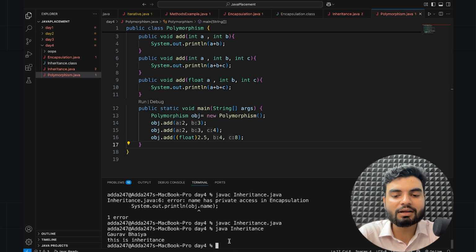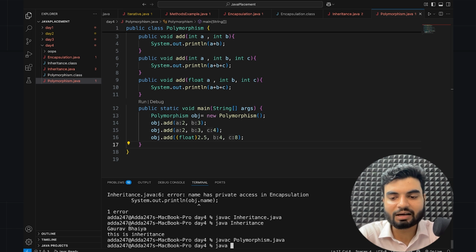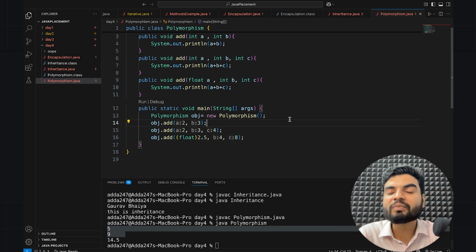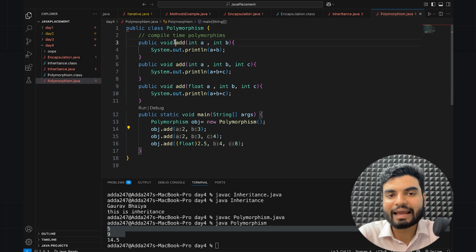Awesome. So now if I run this, javac Polymorphism, not java, then java Polymorphism. Okay, so now if you see, we're having different outputs. Why? Because it's polymorphism. We had only the add method.